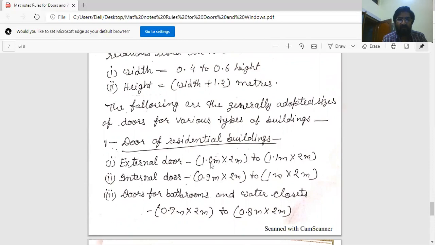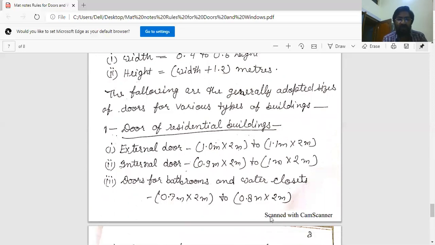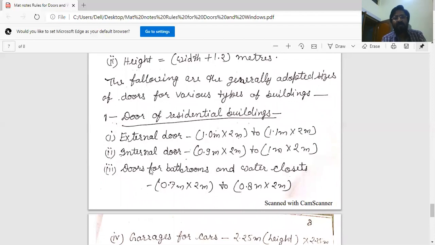First dimension is for width and second is for height. Internal doors are 0.9 meter width by 2 meter height to 1.2 meter, 1 meter width by 2 meter height. And doors for bathrooms and water closets are 0.7 meter width by 2 meter height to 0.8 meter width by 2 meter height.